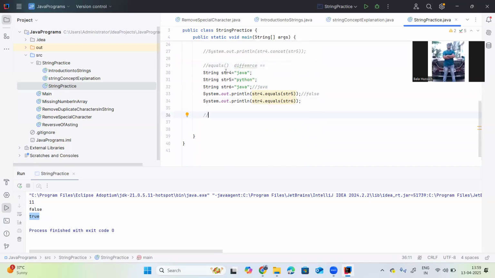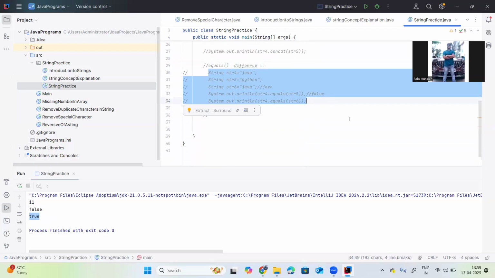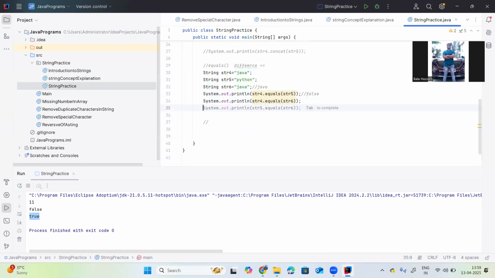The next method after the equals method is equals ignore case. Here, for example, in system.out.println, I am putting Java with a capital J. But whenever you use the equals method, it will throw false, because here you are using the capital J, and here in the content you are using the small j. So capital J is not equal to small j from the equals point of view.